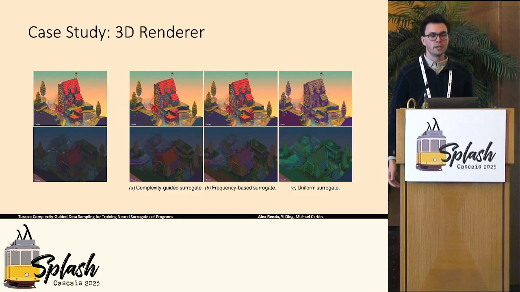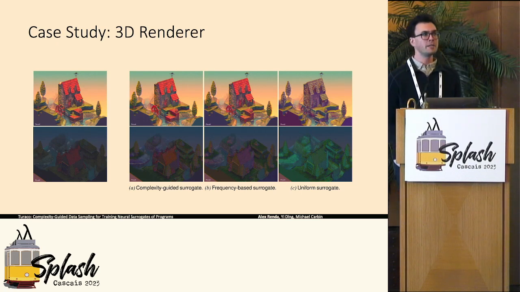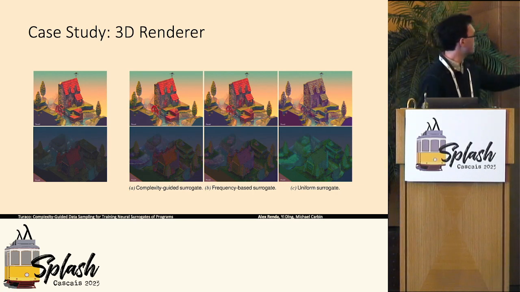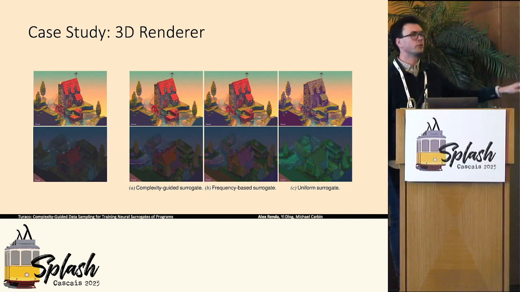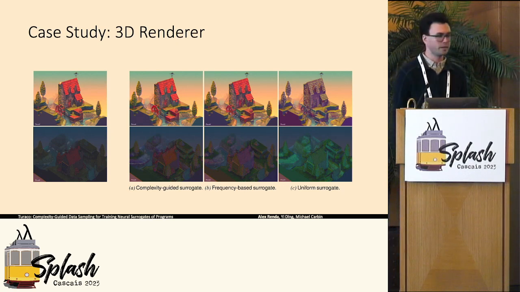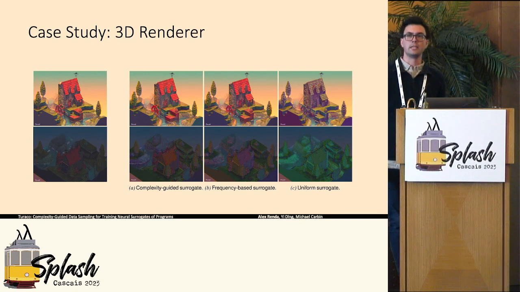I also want to very briefly touch on some qualitative analysis of these results. So I talked about the renderer program that we evaluated earlier. And so we ended up training a surrogate of a much larger component of this program than just this simple luminance shader, and evaluated our surrogate trained according to these complexity-guided sampling distributions to several baselines. On the left here is going to be the original ground truth render. Then the three other figures are the renders generated by a couple of different surrogates. On the left is the complexity-guided one, which is the closest to the ground truth.